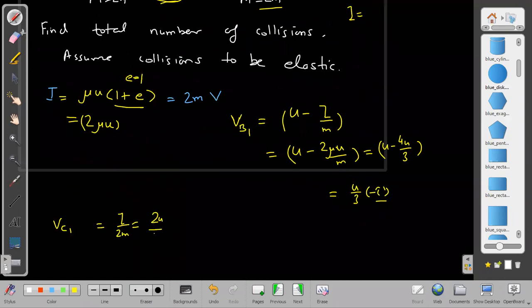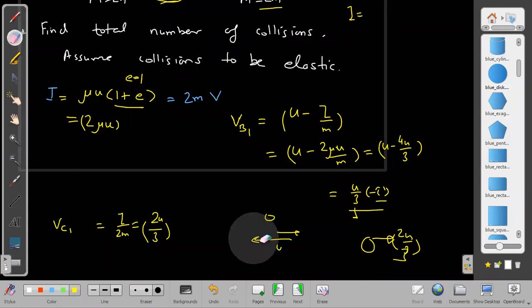2u by 3, I think only. Yes, sir, 2u by 3. This speed is already less. And when it collided with the second one, then it returns back. It will return with less than u by 3 also. And then that is already moving with 2u by 3, which is already more than the speed which it returns with.